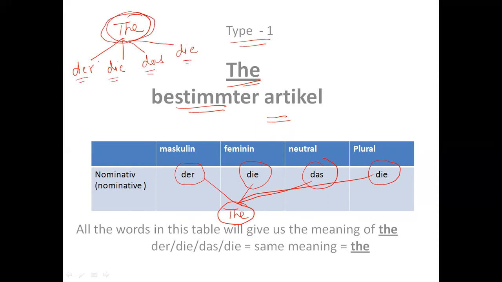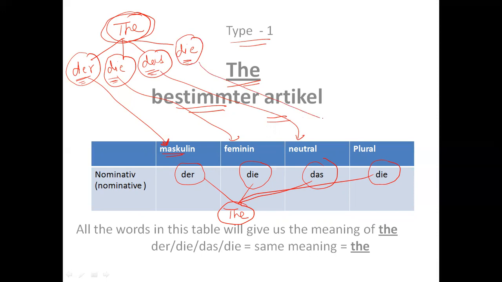But if all four words have the same meaning, then what is the difference? We will use der if it is used with a masculine noun. We will use die with any feminine noun, we will use das with any neuter noun, and we will use die with any plural noun.